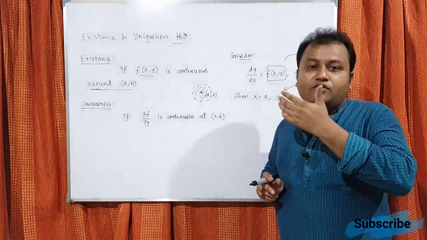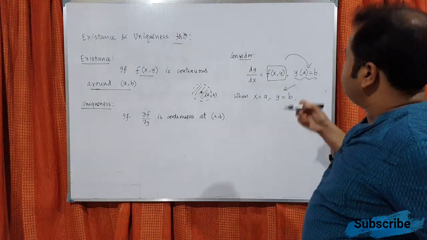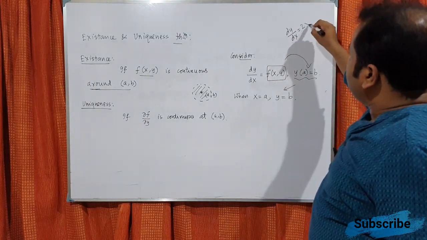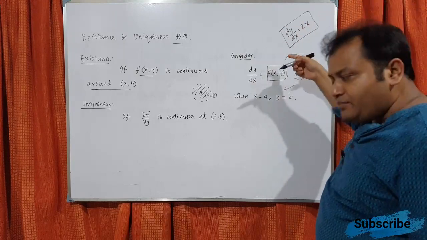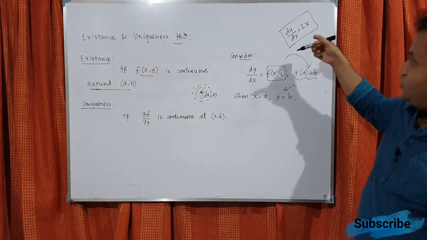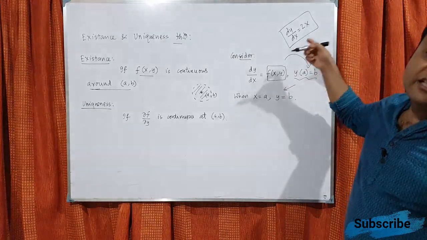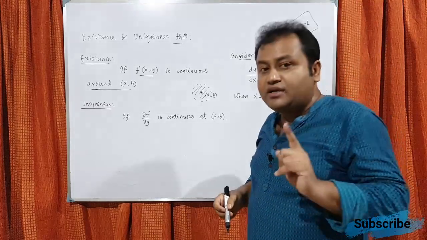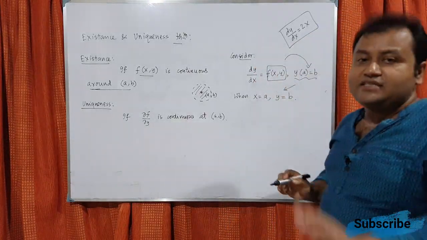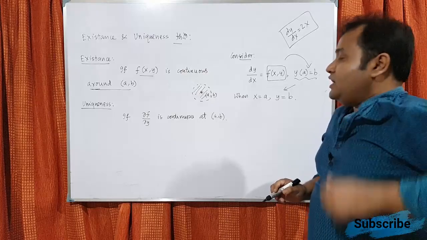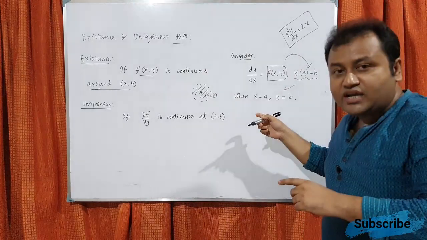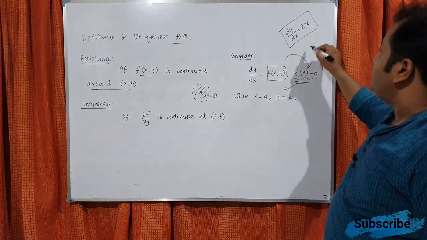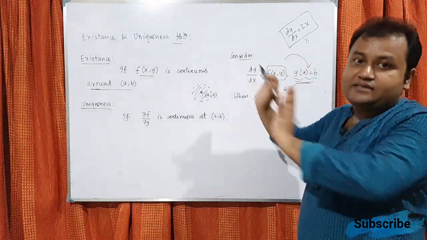So if someone gives you a problem that says dy dx equals 2x and asks you to tell whether the solution exists or not and whether it is unique or not, always remember, for existence and uniqueness, only the differential equation is not at all sufficient. You need to have the differential equation as well as the condition. So y of a equals b is missing here, so we can't say anything about existence and uniqueness.